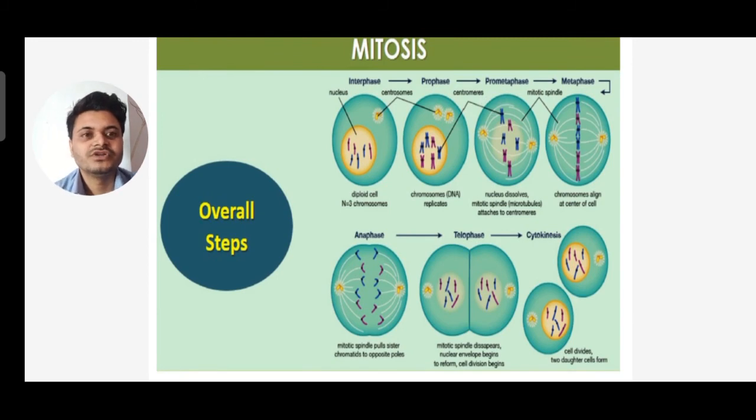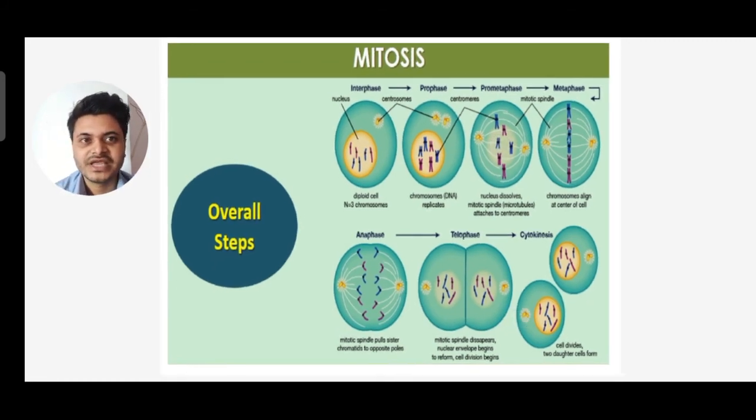These are the overall steps of mitosis. You can see interphase, then prophase, prometaphase, metaphase, anaphase, telophase, and cytokinesis. The overall steps of mitosis are very nicely given. The diagrams are very important. You can see the chromosome pattern changing, and the spindle fibers appearing and disappearing. The most important is metaphase, where the metaphase plate is seen. In anaphase, different shapes of chromosomes can be seen.